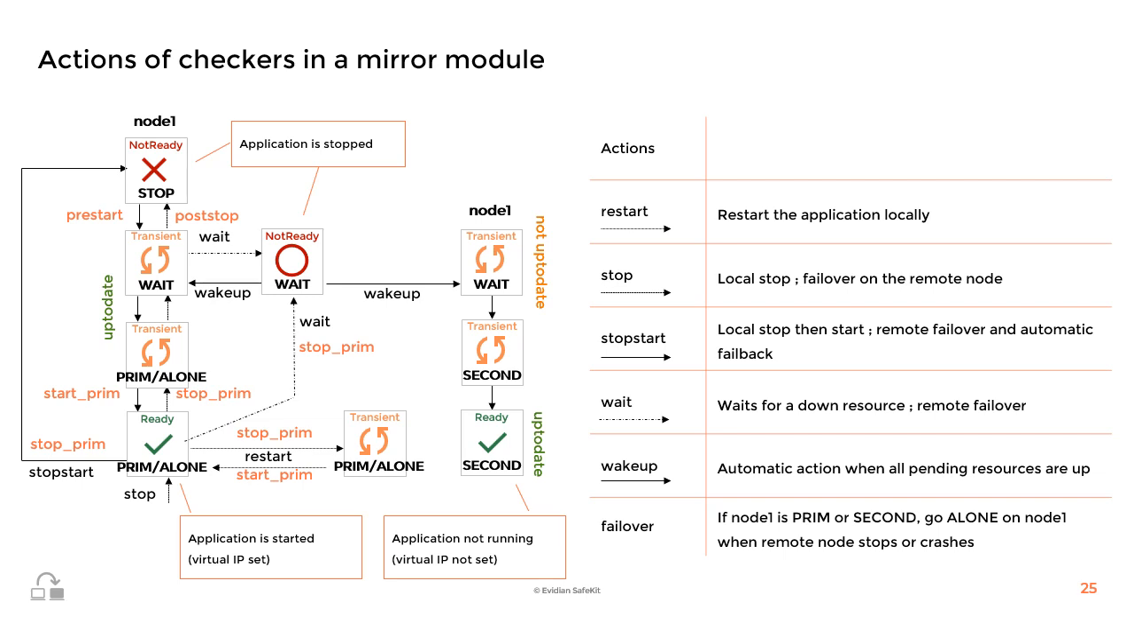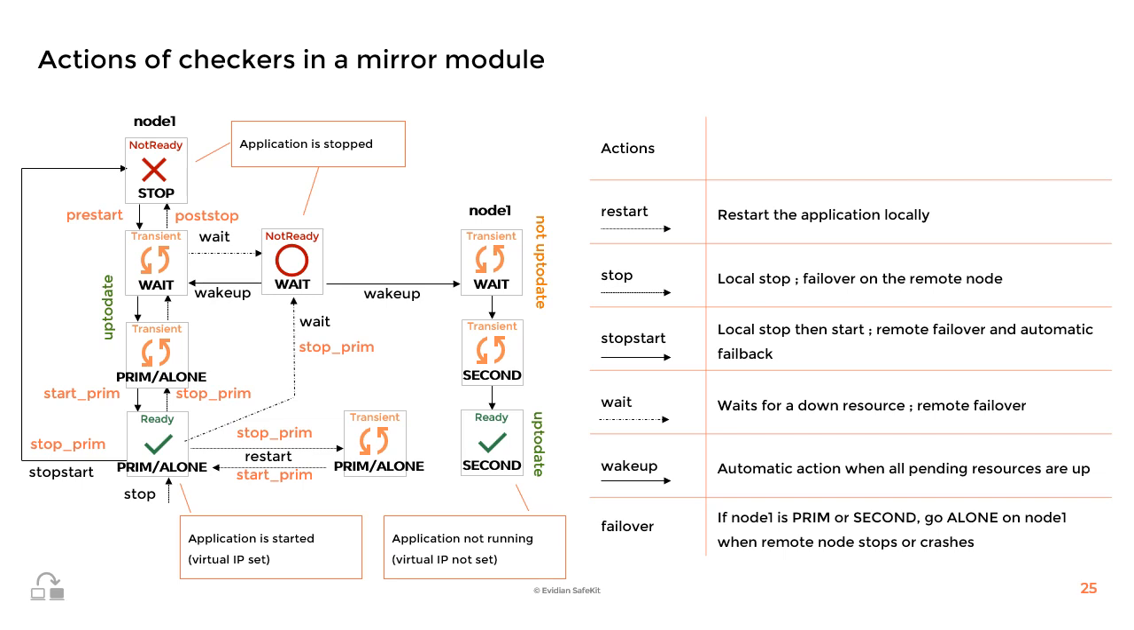Secondly, the stop action will trigger the execution of stop prim followed by post-stop scripts. At the end, the module will be in the stop red state, the virtual IP will be unset, and the application will not run on node 1. If the other node was second, it has switched to the alone state, has set the virtual IP, and has restarted the application.